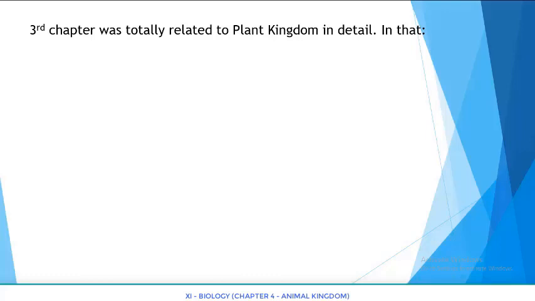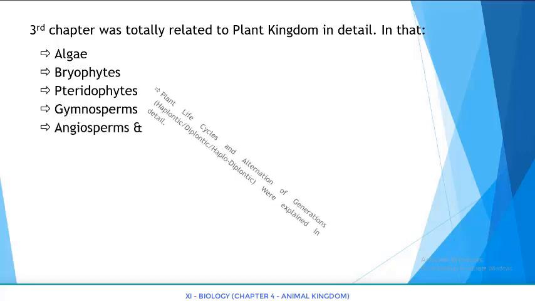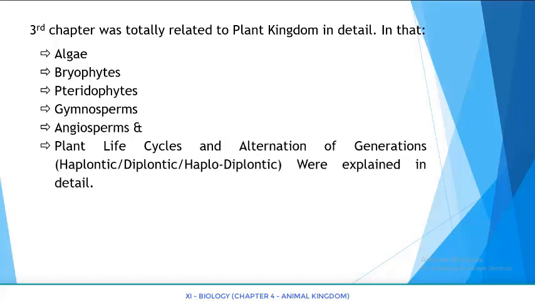The third chapter was totally related to the plant kingdom. In that, algae, bryophytes, pteridophytes, gymnosperms, angiosperms, and plant life cycles and alternation of generations, haplontic, diplontic, haplodiplontic were explained in detail.